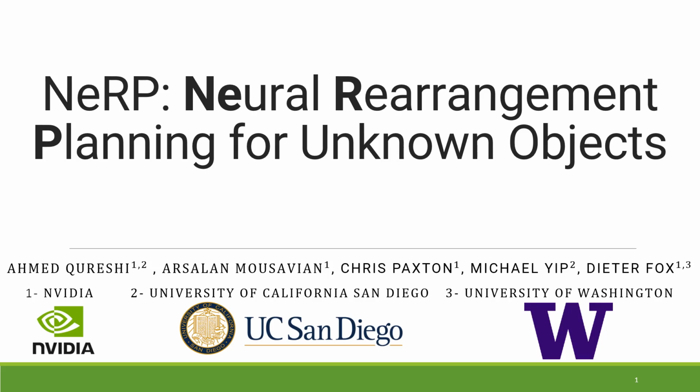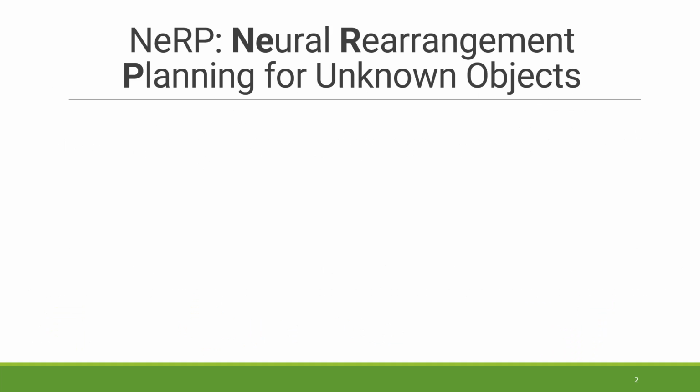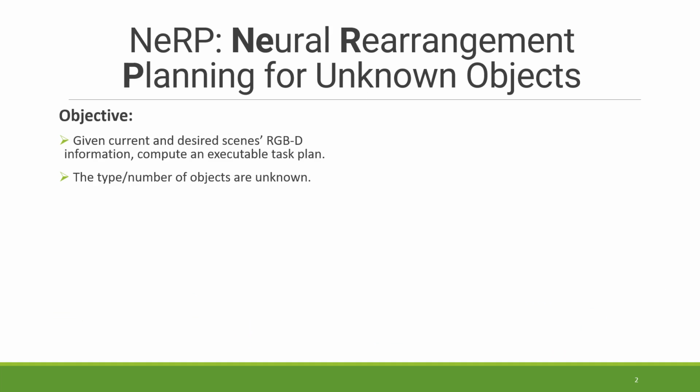Hello everyone, my name is A.H. Qureshi and I'm going to present our algorithm called NeRP, a neural rearrangement planning method for unknown objects. We address the challenging problem of finding an executable task plan given only the RGBD information of the current and desired scene arrangements. Moreover, we assume that the number or types of objects, including their geometry, poses, and correspondences between current and target scene objects are unknown.